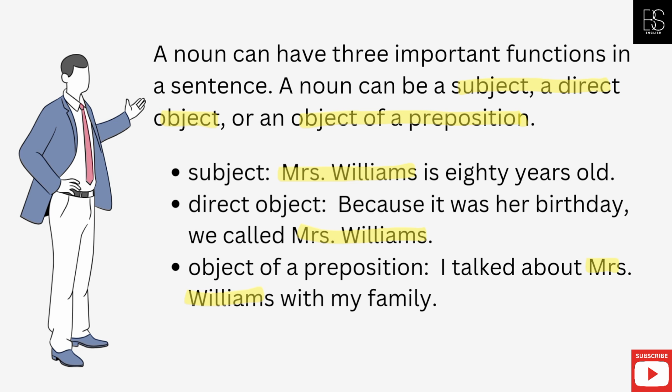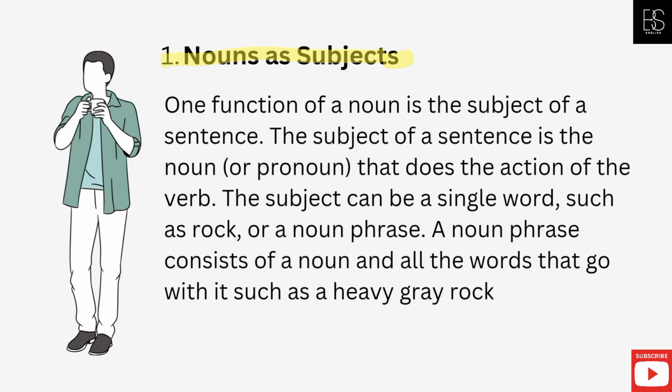Nouns as subjects. One function of a noun is the subject of a sentence. The subject of a sentence is the noun or pronoun that does the action of the verb. The subject can be a single word, such as rock, or a noun phrase. A noun phrase consists of a noun and all the words that go with it, such as a heavy gray rock.